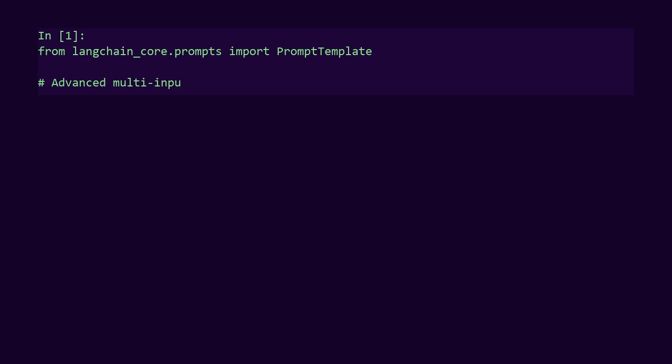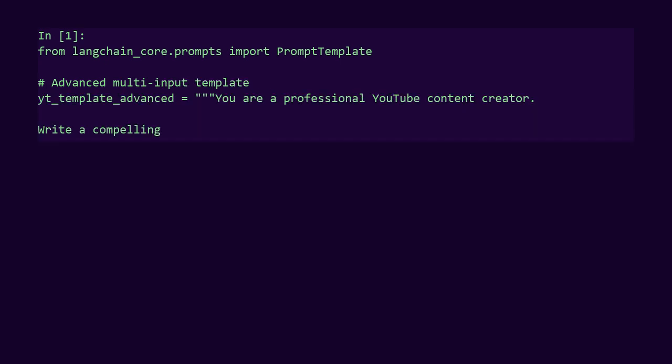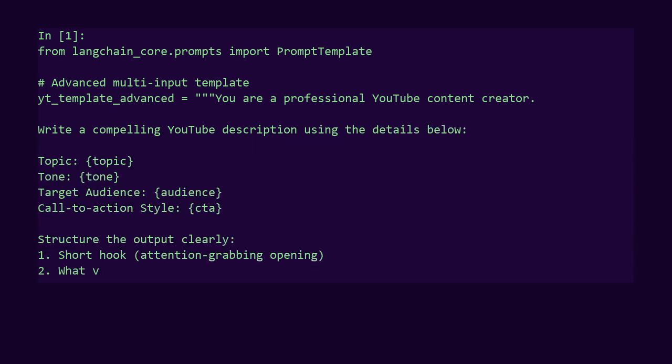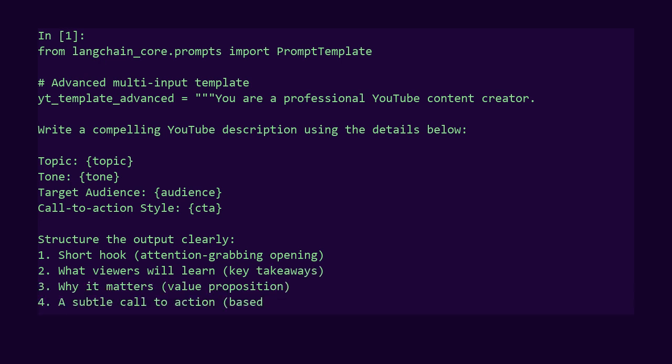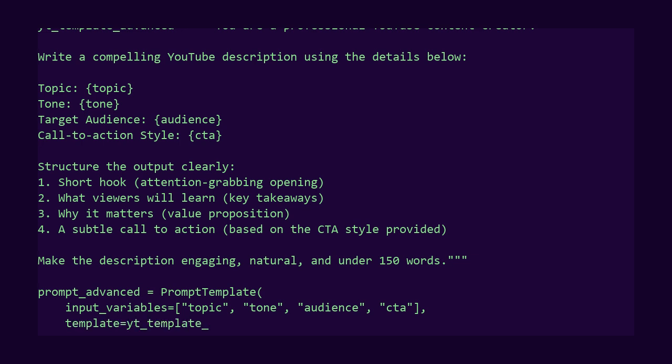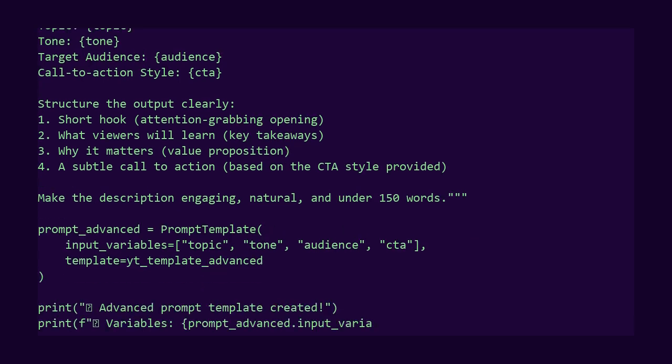Here is our advanced prompt template. We import prompt template just like before. Then, we create a template string with 4 placeholders. Topic in curly braces. Tone in curly braces. Audience in curly braces. CTA in curly braces. The template tells the model exactly what role to play. A professional YouTube content creator. It provides clear formatting instructions. Hook, learning outcomes, value, and call to action.